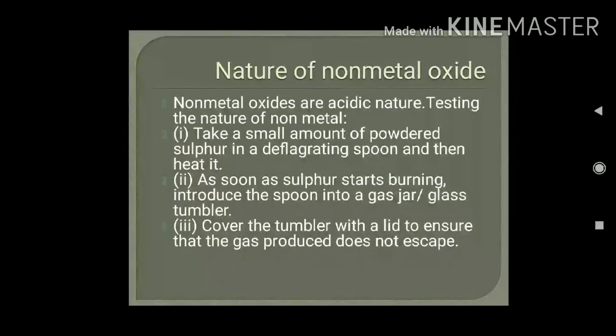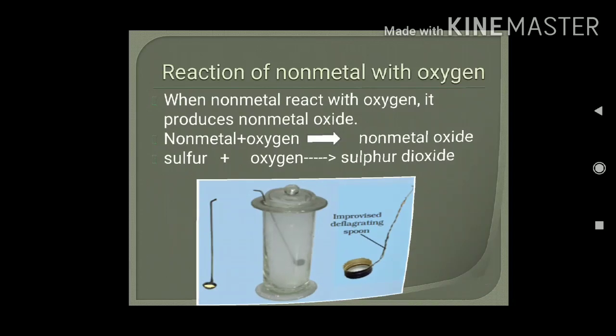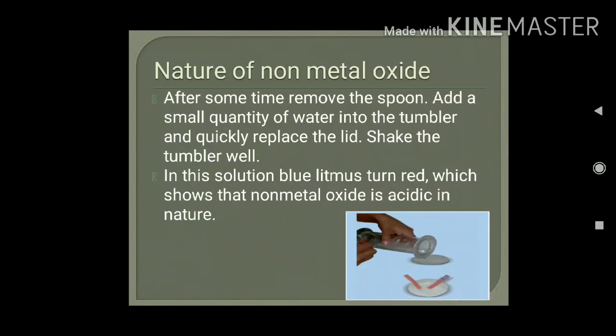So how will we test whether non-metal oxides are acidic or basic in nature? We take sulfur in a spatula, just see the figure, and burn it. It will come in contact with oxygen and form sulfur dioxide. Since sulfur dioxide is a gas, it may escape, so we keep it in this glass jar and cover it with a lid to ensure that the gas will not escape from this glass tumbler.